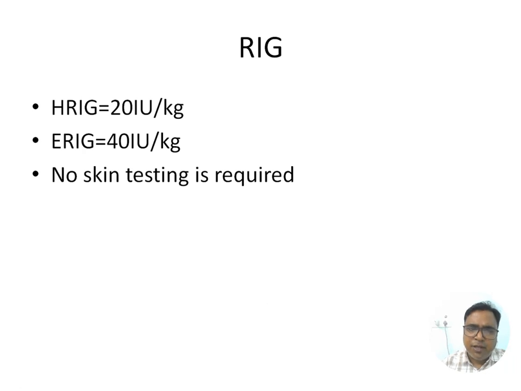Next, rabies immunoglobulin, human and equine. Human one dose is 20 IU per kg, equine is 40 IU per kg. No skin testing is required prior to giving rabies immunoglobulin. If you are confirmed that this is a category 3 bite, you have to give. No need to go for skin test.